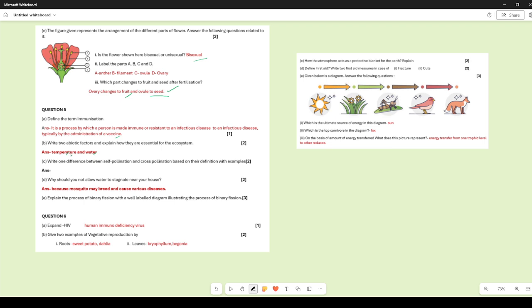In very high or very low temperature, very little vegetation occurs. So an optimum temperature is very essential for the survival of the ecosystem. Then as far as temperature is concerned, some flowers bloom when the temperature is high or when it is daytime.